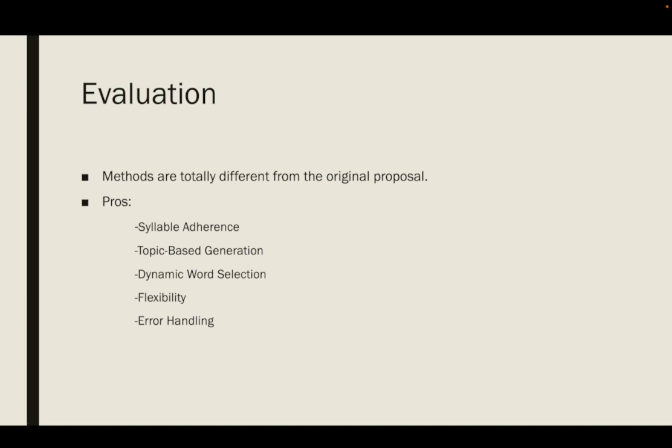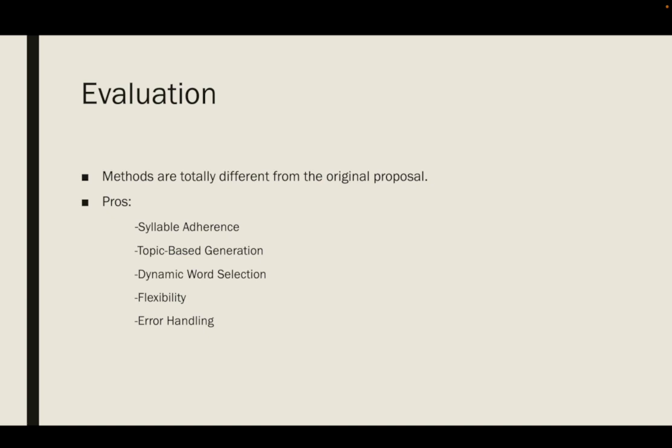Second one, topic-based generation. The topic words dictionary allows for poems to be generated based on specific themes. This adds versatility to the code, enabling the creation of poems across a variety of subjects. Dynamic word selection. The use of the random module ensures that poems are not static or repetitive. Each time a poem is generated, there is a likelihood of it being unique. Flexibility.